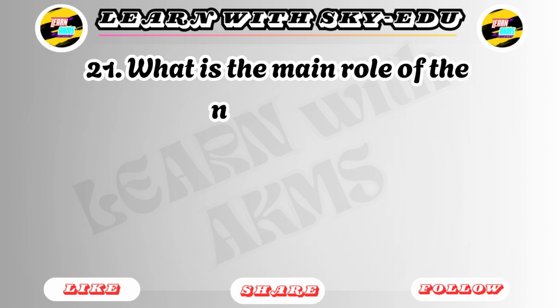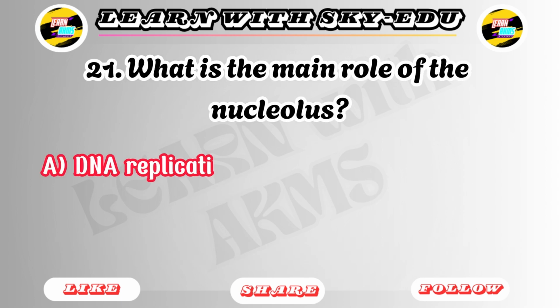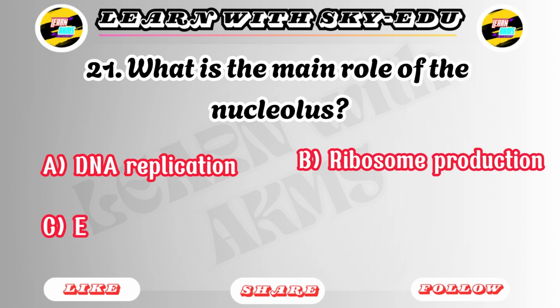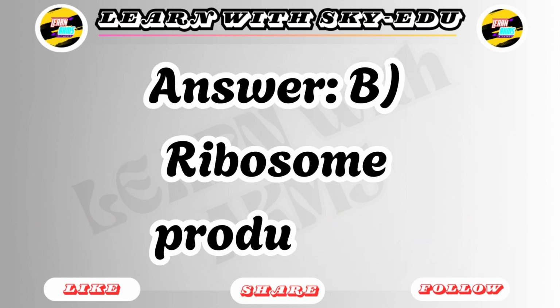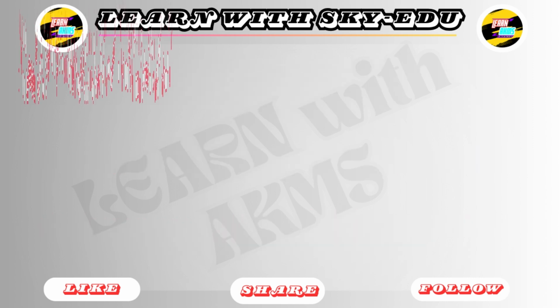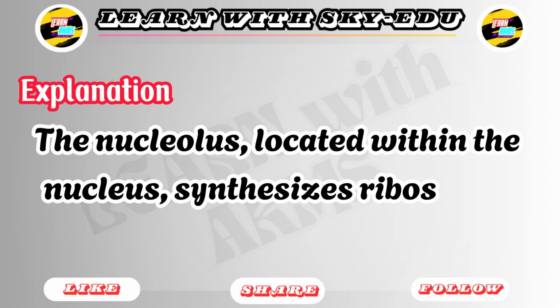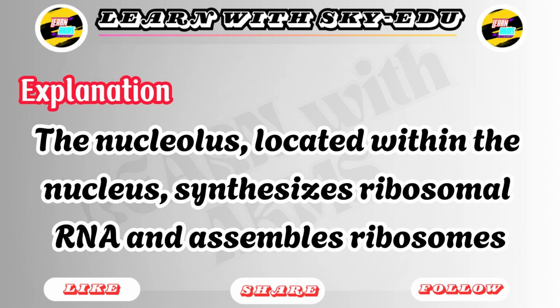21. What is the main role of the nucleolus? A. DNA replication. B. Ribosome production. C. Energy production. D. Photosynthesis. Answer: B. Ribosome production. Explanation: the nucleolus, located within the nucleus, synthesizes ribosomal RNA and assembles ribosomes.